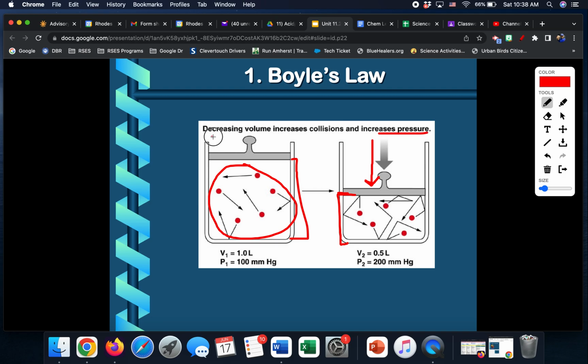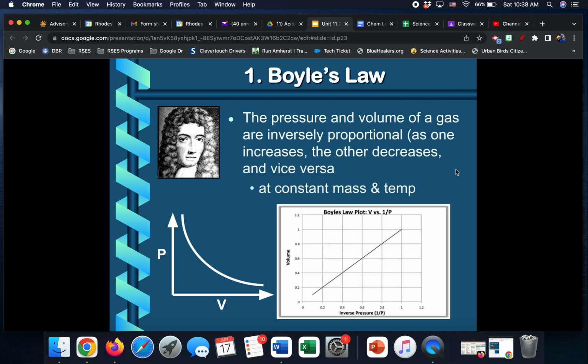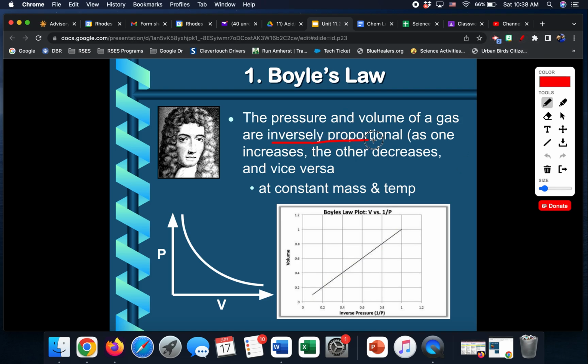So this sentence here is the big thing to remember. Boyle's law says decreasing volume increases pressure. One trait goes down, one trait goes up. V goes down, P goes up. Which means they are what we call inversely proportional. As one goes up, the other goes down.